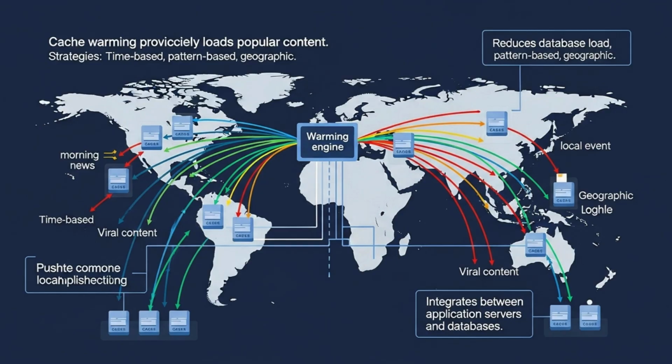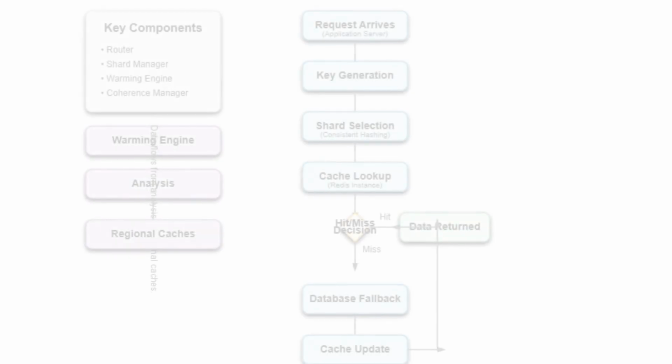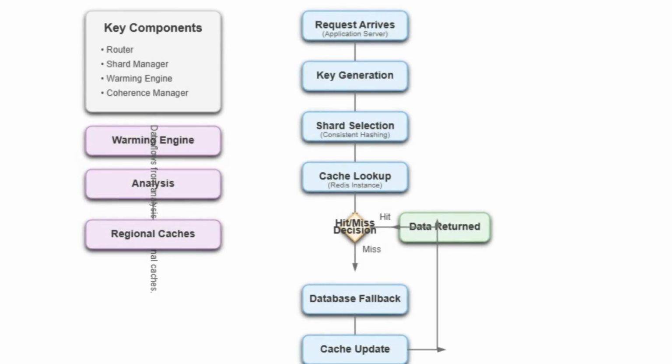So how does this all come together architecturally? Our distributed caching system relies on four key components: the cache router, which uses consistent hashing to direct requests, the shard manager, overseeing Redis instances and failover, the warming engine, proactively loading content, and the coherence manager, keeping data consistent across regions. When a user requests their timeline, an application server generates a unique cache key. The cache router then uses consistent hashing to direct that request to the correct Redis shard.